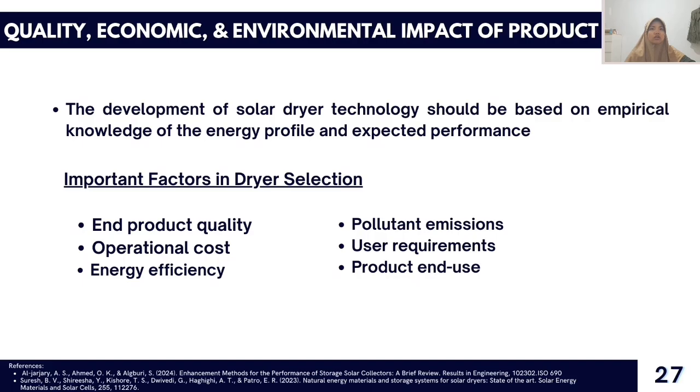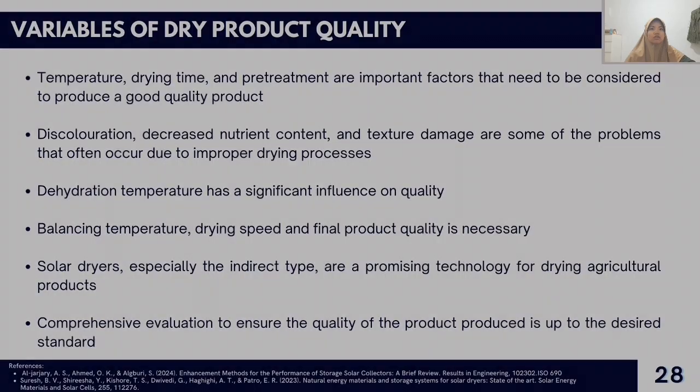Literature-based knowledge is used to evaluate and enhance product quality, plant operation cost, energy efficiency, and emissions. The user needs and the intended use of the dried goods must also be taken into account when choosing the appropriate dryers, necessitating an assessment of the following domains.